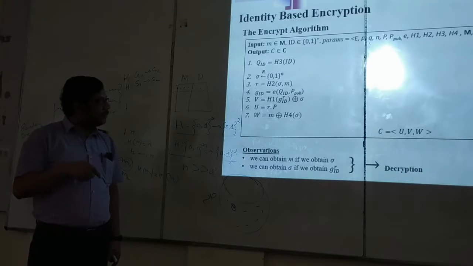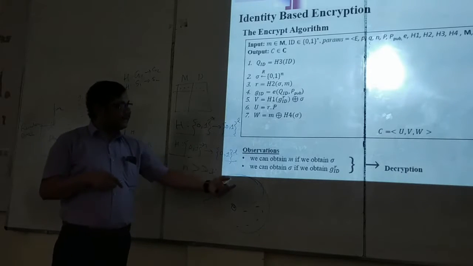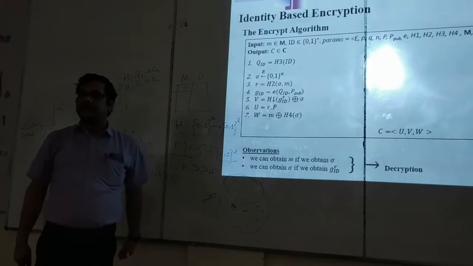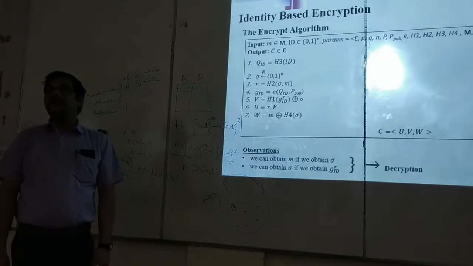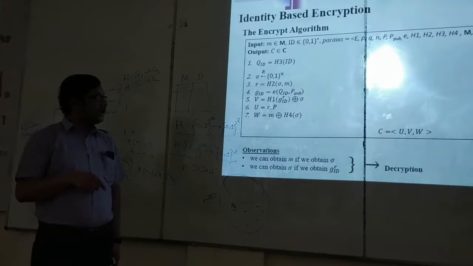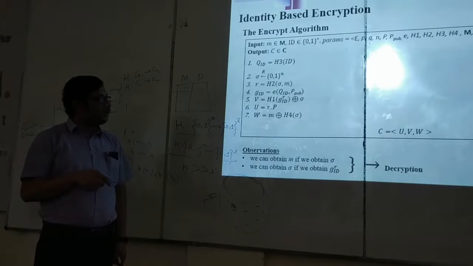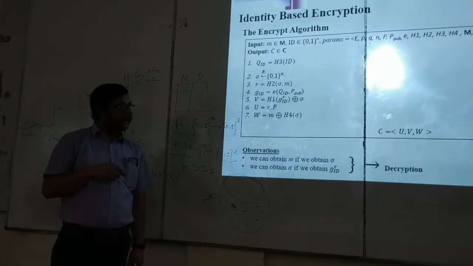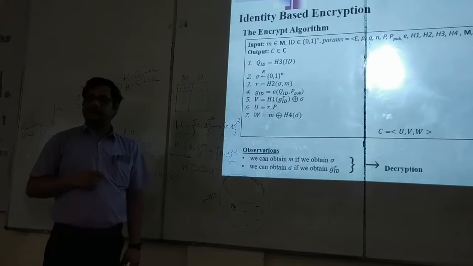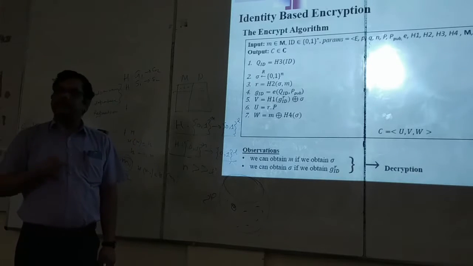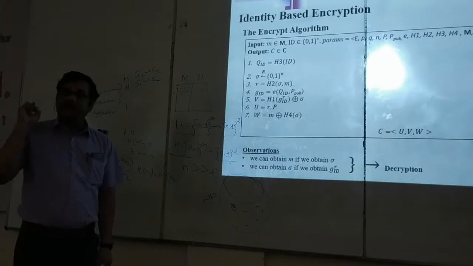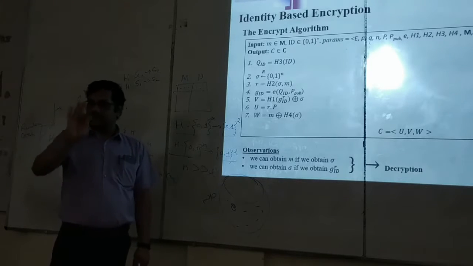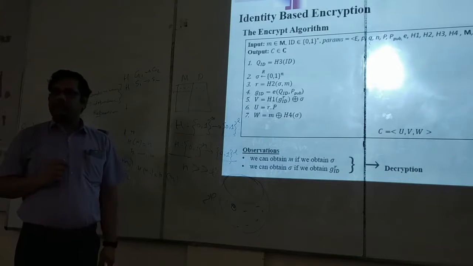Now inside W, when I send this C to the receiver, the receiver must get the message back. Decryption. How can he get it? From this W, he has to find out M. And that he can do only if he can get sigma. This "only" is very important. If he can get sigma, and only if he can get sigma. There is no other way to get M from W.